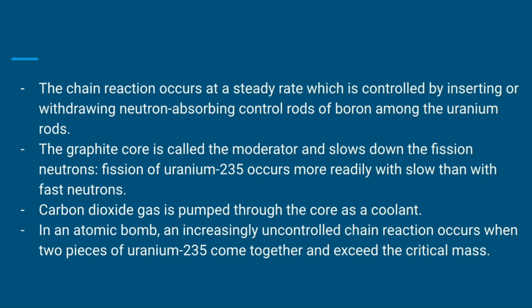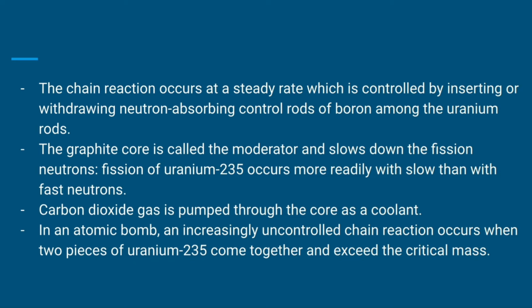Usually we also have carbon dioxide gas being pumped through the core as a coolant, as an alternative to water being pumped through. And if you don't control the rate of uranium going through fission, it can actually become a bomb. And this is kind of like an atomic bomb.